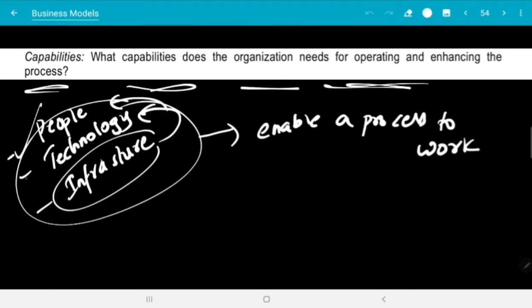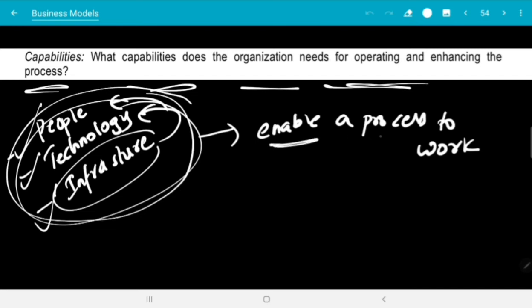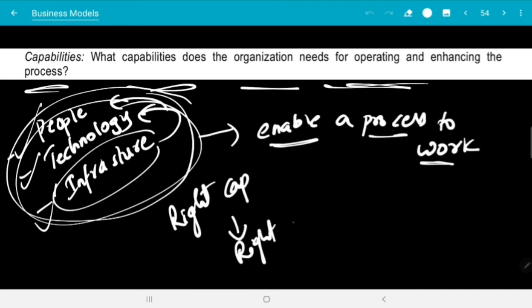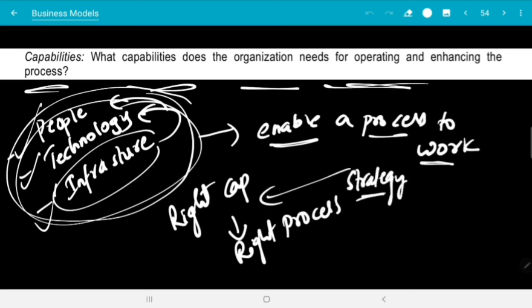These are the capabilities of the organization, and this will enable a process to work. It should not discontinue the process. There must be the right capabilities in the organization to deliver the right process along with a right strategy for the full long term success of the organization.